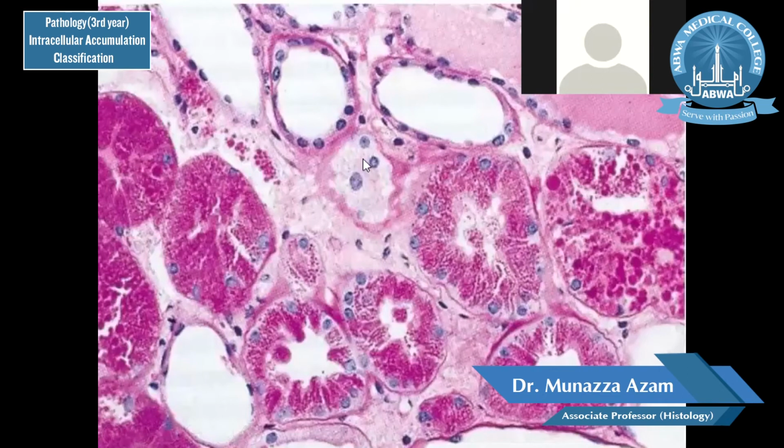Here, this is a cut section from the kidney, and this is a kidney tubule. This is another kidney tubule, and this is another kidney tubule. Similarly, these are also kidney tubules, which appear darker, more pinkish, and more granular. If you appreciate, these are more granular, more dark and eosinophilic. This is because of accumulation of proteins inside the kidney tubules.